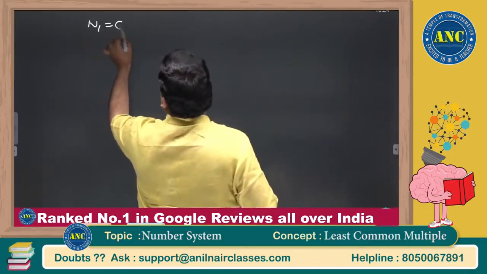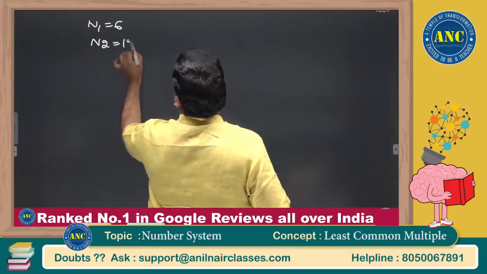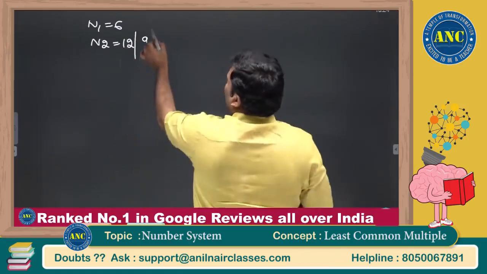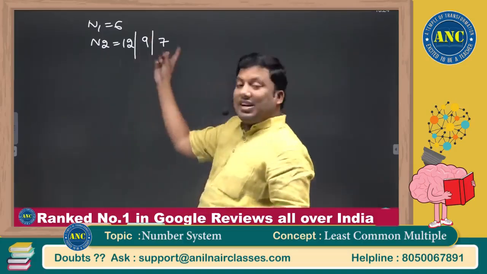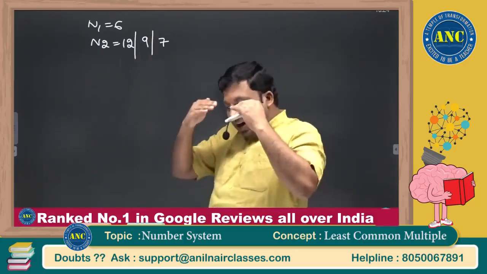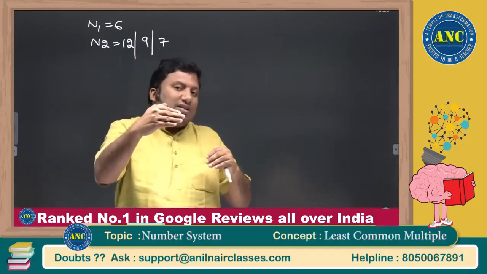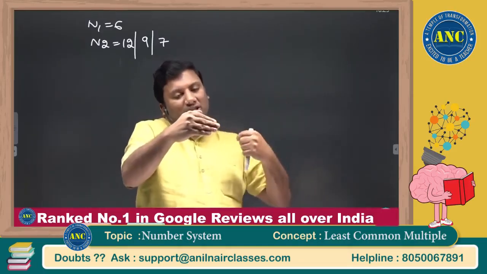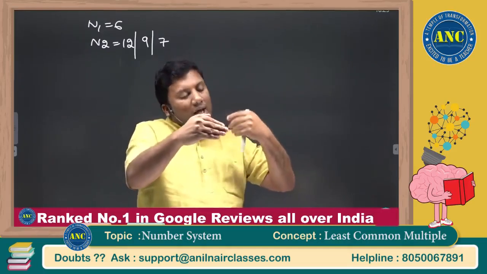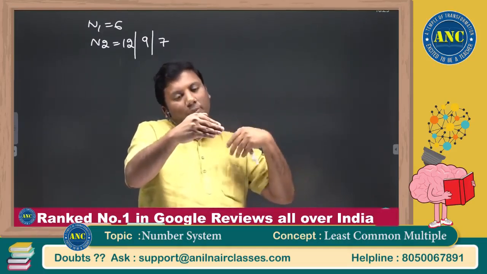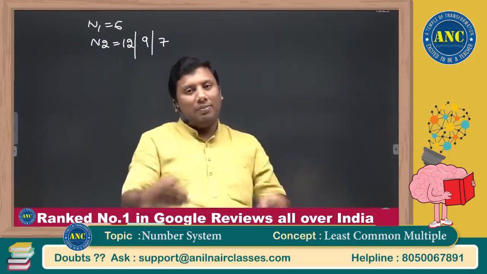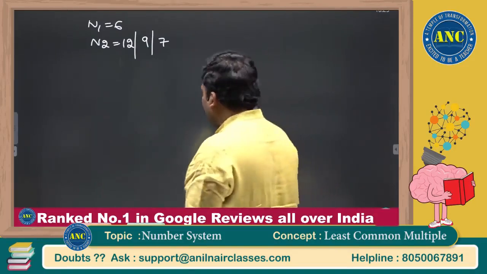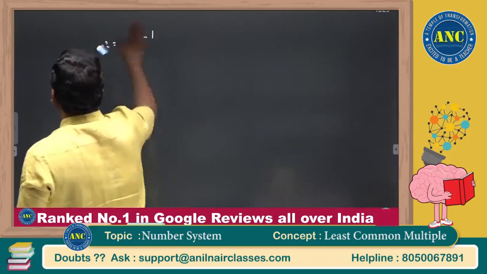If N1 is 6, N2 can be 12. 12 is a multiple of 6. 9 is not a multiple of 6. Or I can take 7; 6 and 7 are co-prime numbers. When I take two numbers, if the first is a natural number, the second will also be a natural number. The second could be a multiple of the first, or not. If it is not a multiple, it could be a composite number or a prime number. Like that, various cases will come. Let us do case by case. I hope it is clear.